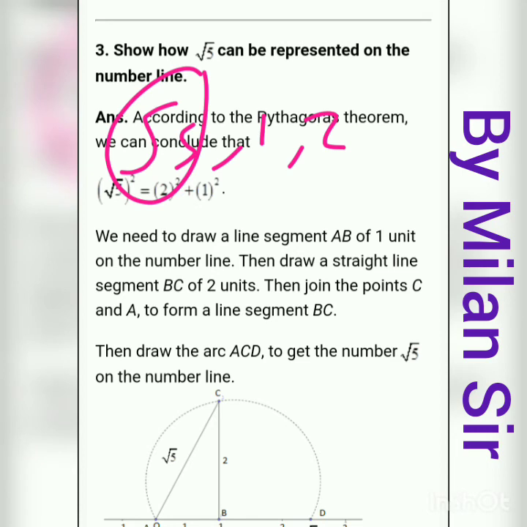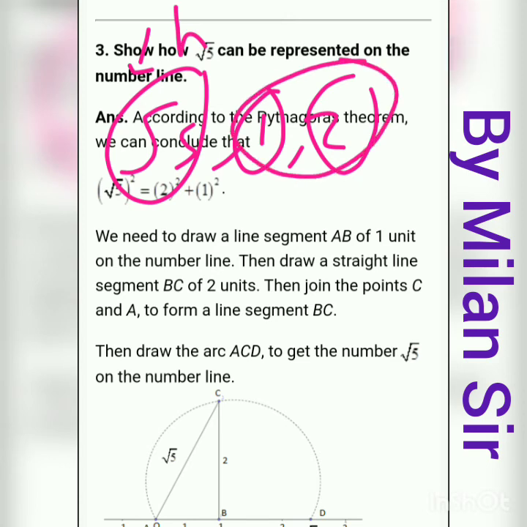So alternately, we just need to draw two sides which measure 1 centimeter and 2 centimeter, and this is your hypotenuse. These two sides have a 90 degree angle between them, because it's a right angle triangle. Like this, here 1 centimeter, 2 centimeter, and here under root 5.